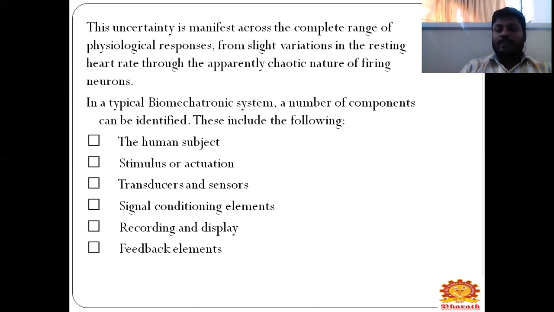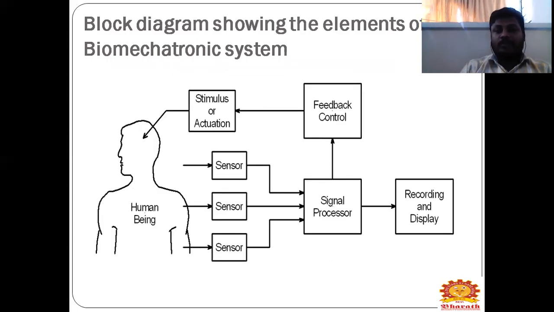Next we will see a block diagram showing the elements of biomechatronics. Consider the human being using variable sensors. They will measure temperature, pressure, flow rate, and also feelings and touch, and for all of this we will be using separate sensors. We will be sensing all these things and processing them through a signal processing unit.